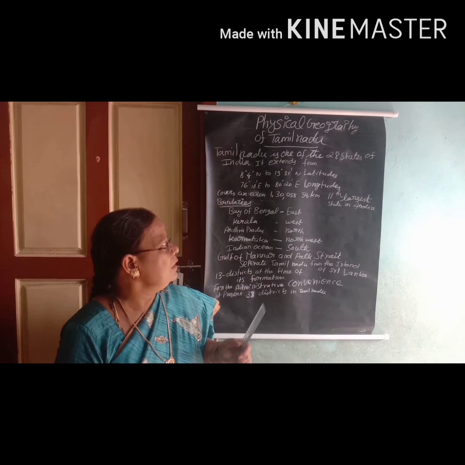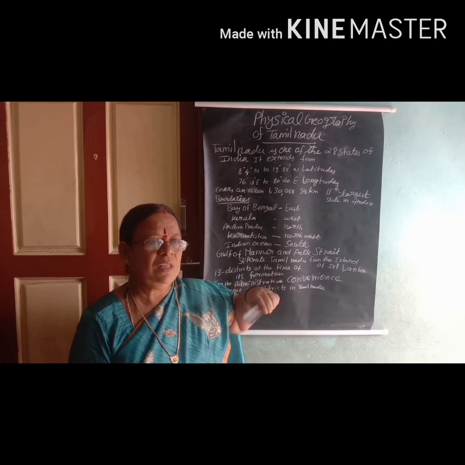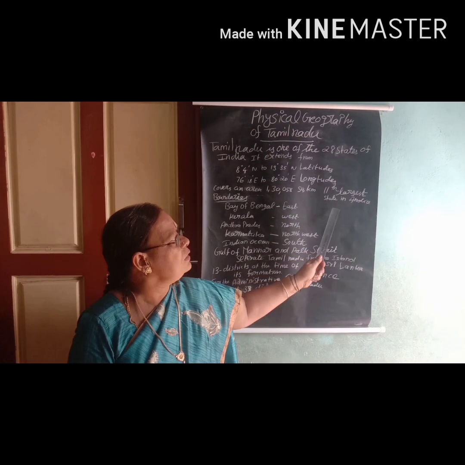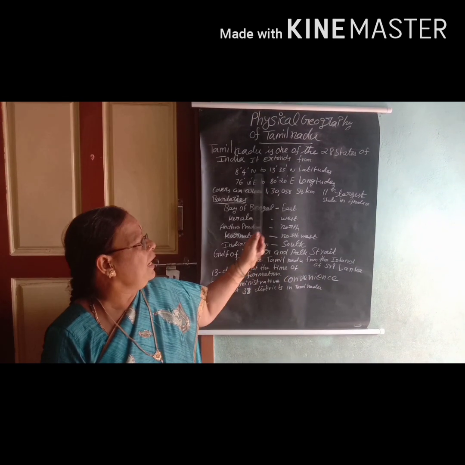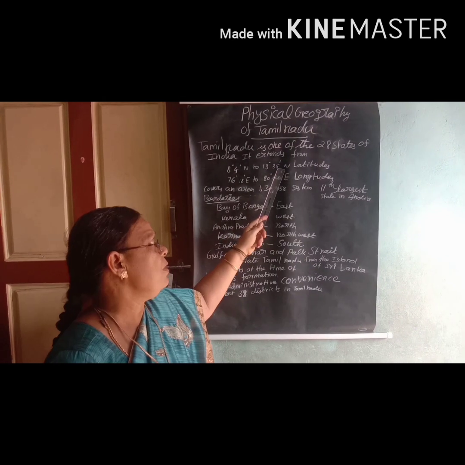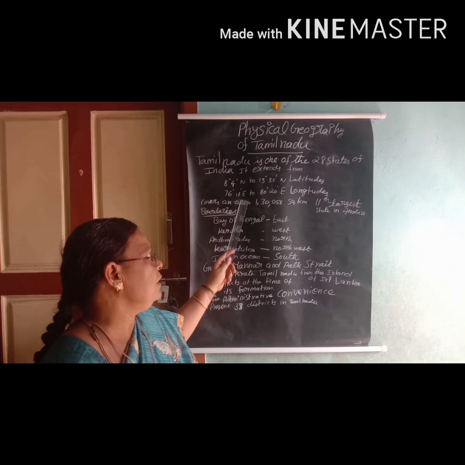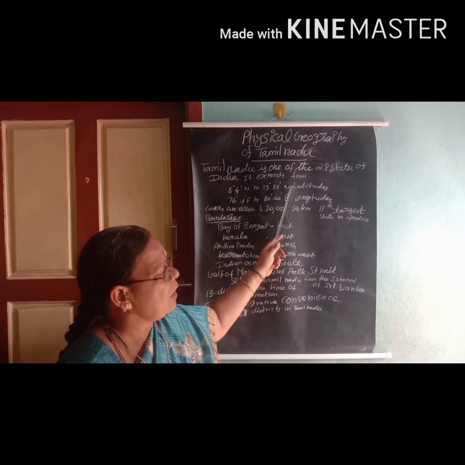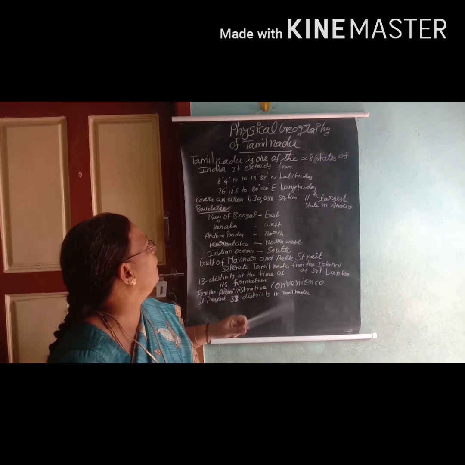Come on, listen here. Tamil Nadu is one of the 28 states of India. So, within the 28 states, our Tamil Nadu is also there. It is the 11th largest state in India. It extends from 8 degree 4 minutes north to 13 degree 35 minutes north latitudes and 76 degree 18 minutes east to 80 degree 20 minutes east longitudes. Latitudes and longitudes are imaginary lines. Already you studied this in a lower class.